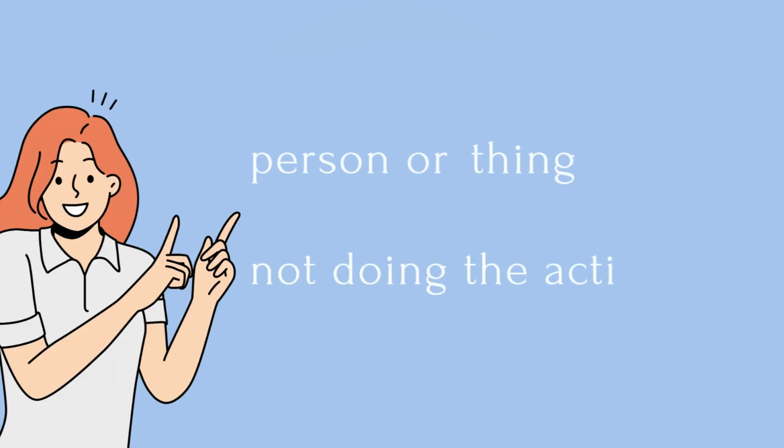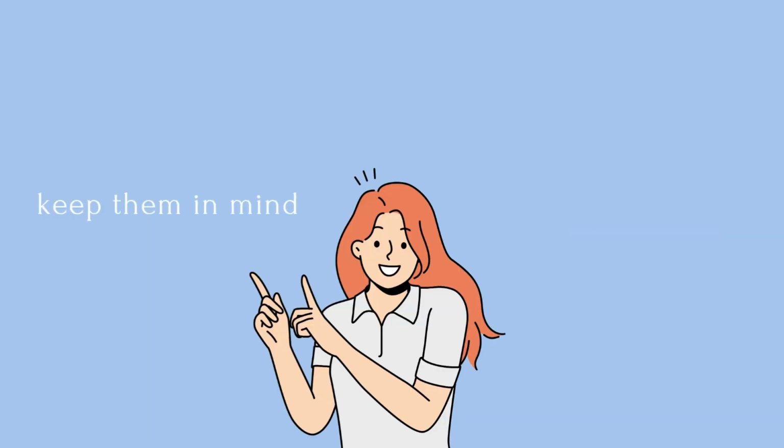First, start with the subject, the person or thing not doing the action. Second, add the correct form of the auxiliary verb to be: am, is, or are. It is very important to keep them in mind because this sets the stage for negation.